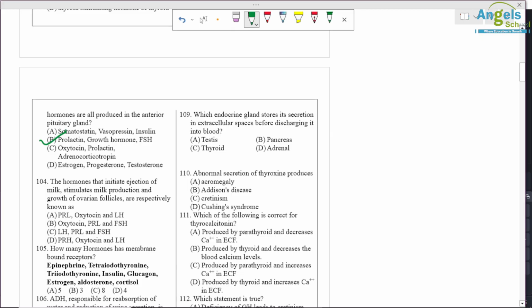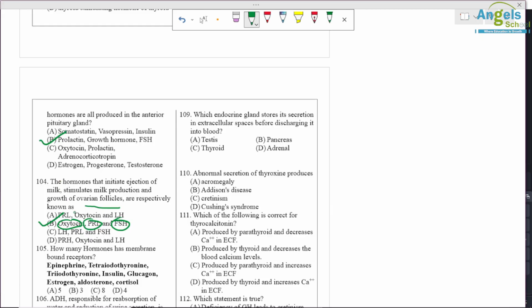Question number 104. The hormone that initiates ejection of milk. So ejection of milk is initiated by oxytocin only. Stimulating milk production is by PRL, and growth of ovarian follicle by FSH. So B option is correct.